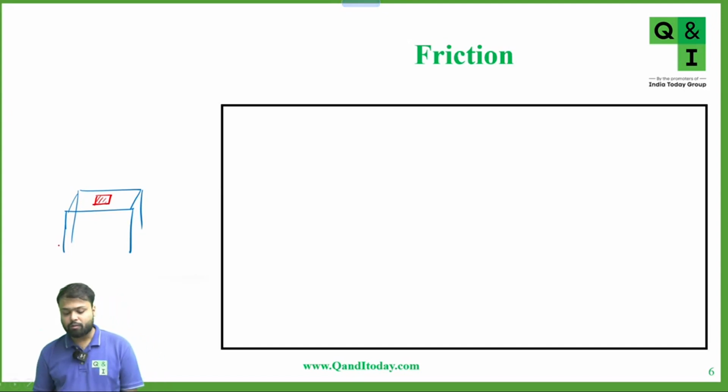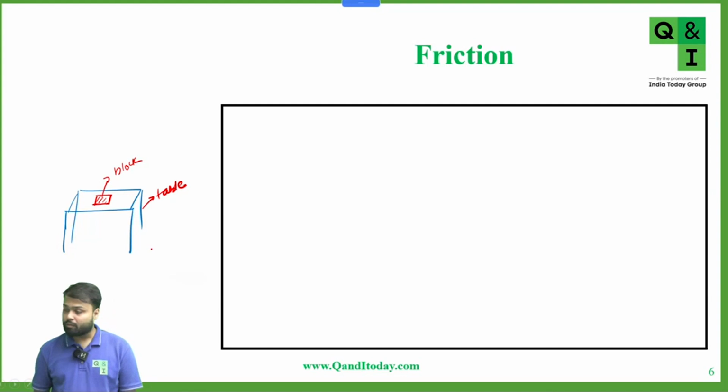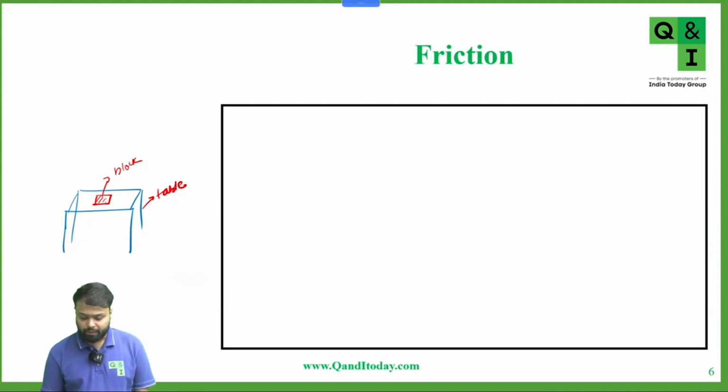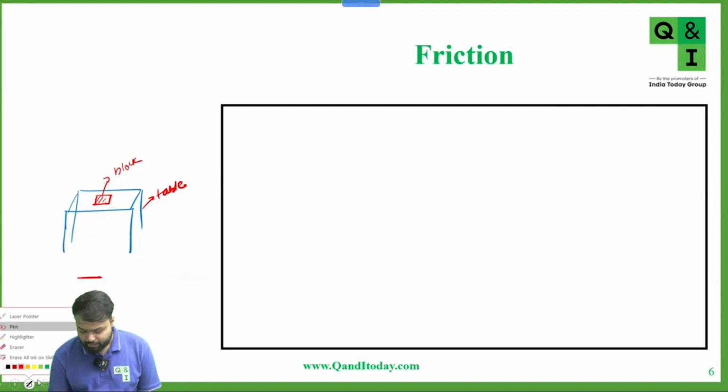Yes or no? This is a block and this is a table. Here we know that the block and table are in contact. If we see with the naked eye, the surfaces look smooth. But if we see microscopically, this is the surface of the block and this is the surface of the table.